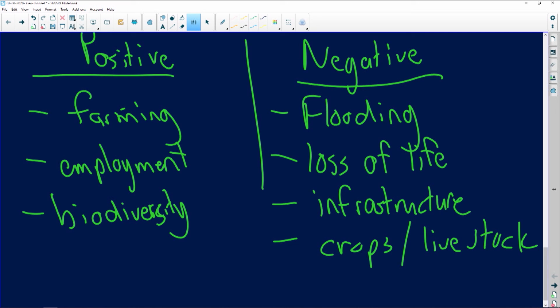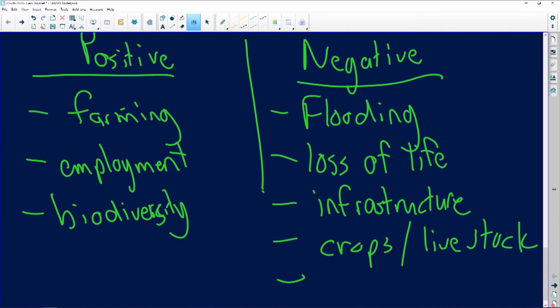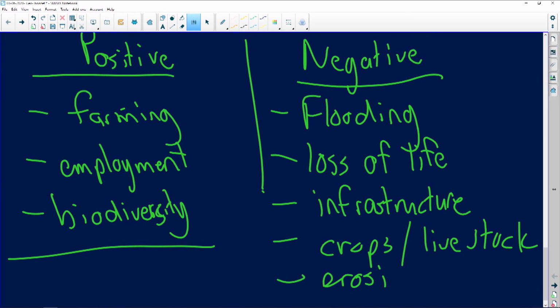I mean, if you look at infrastructure, besides the flooding, imagine the amount of damage that the hail can cause. Not only to your crops, just imagine cars. Imagine your house. So yes, you need to keep these in mind when we discuss this topic, because there's always going to be an advantage of having these types of climate experiences that we experience in South Africa, for instance, the line thunderstorms. So there's always a positive that we can take out, but keep in mind there's also going to be a negative. Environmentally, it might cause erosion because of the moving water.